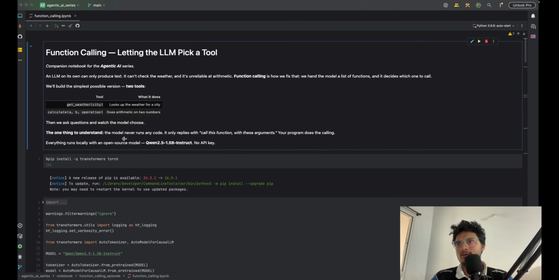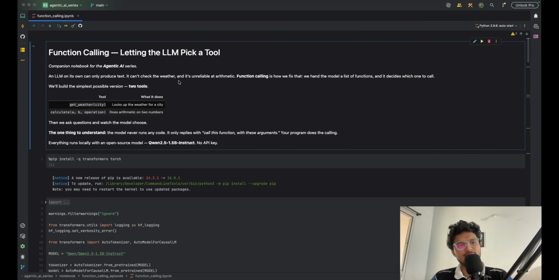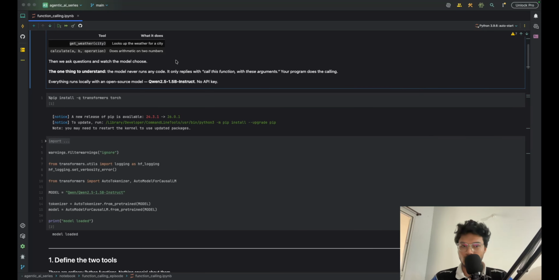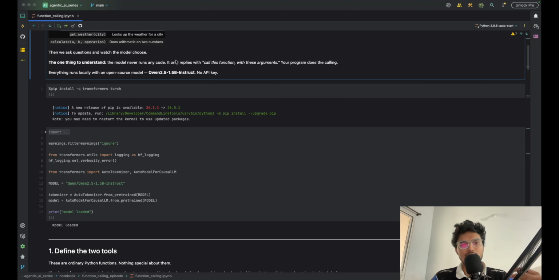This is a notebook that I have created for function calling. Function calling lets the LLM pick a tool. Every function is basically a tool. Calling a weather API is a tool, booking tickets is a tool, checking a menu is a tool. You can create any kind of tool. And in terms of programming, a tool is just a function, nothing else.